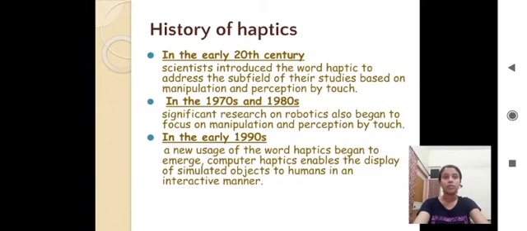Those who aspired to create devices inspired by human abilities found great interest in topics such as sensory design and processing, grasp control and manipulation, object representation, and haptic information encoding for describing the physical task. In the early 1990s, a new usage of the word haptic began to emerge. Computer haptic technology became possible, which enables the display of simulated objects to humans in an interactive manner.